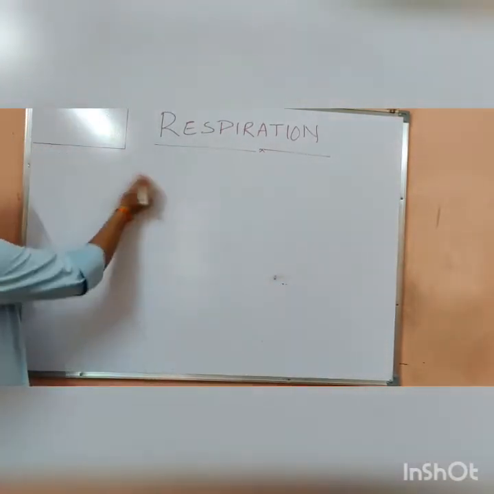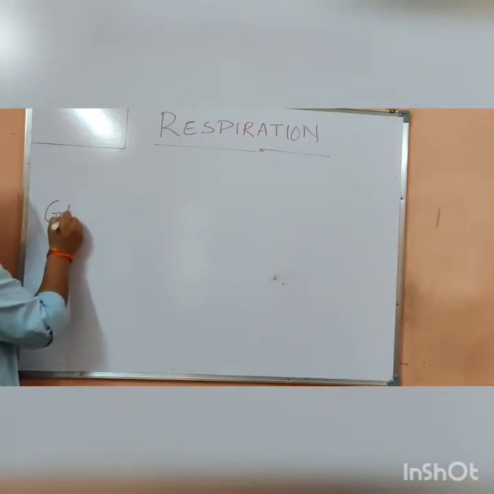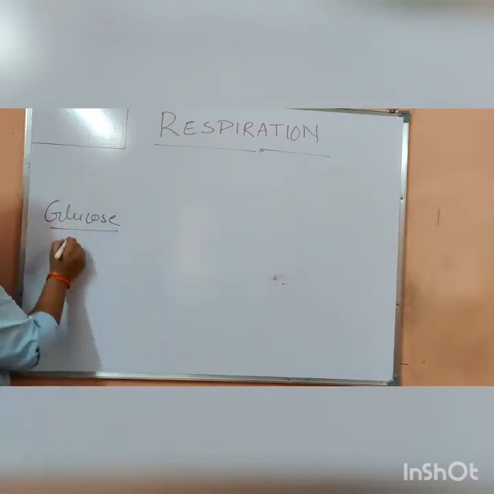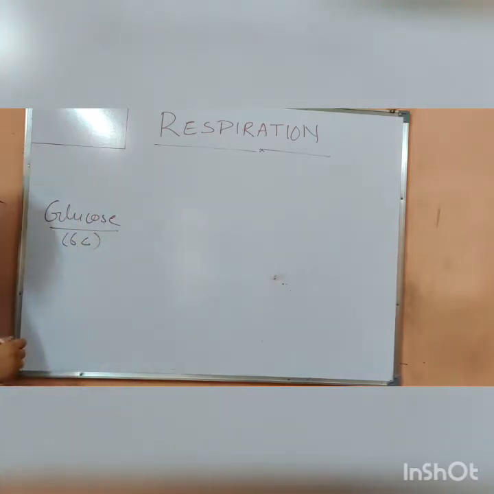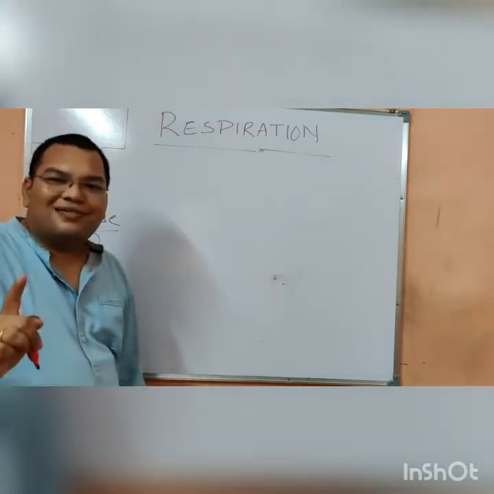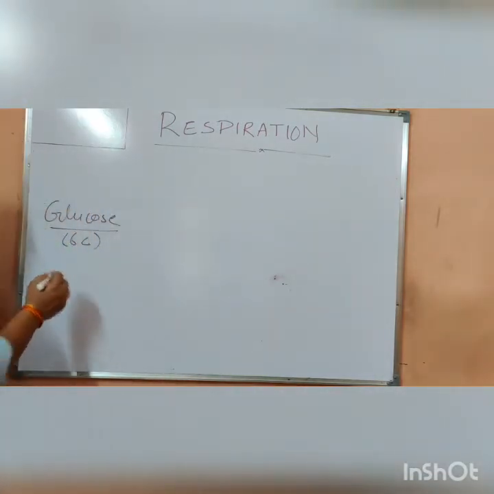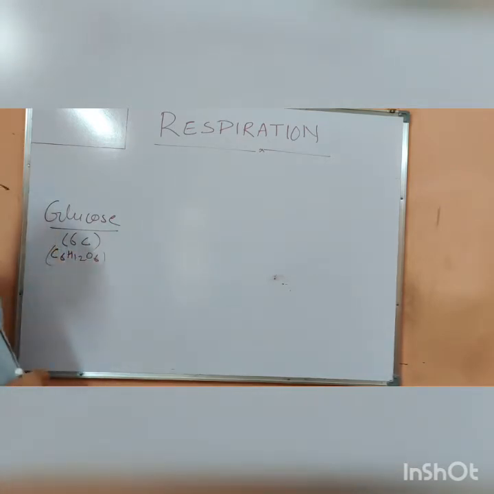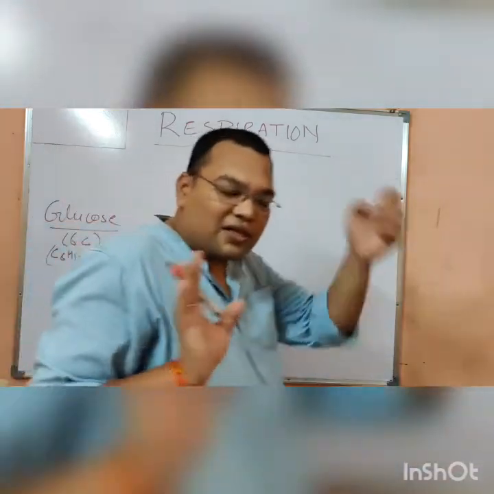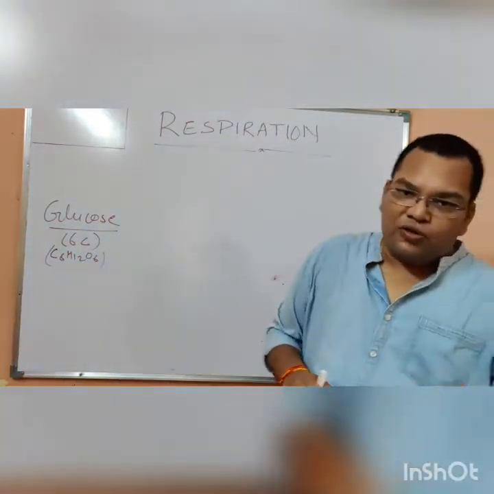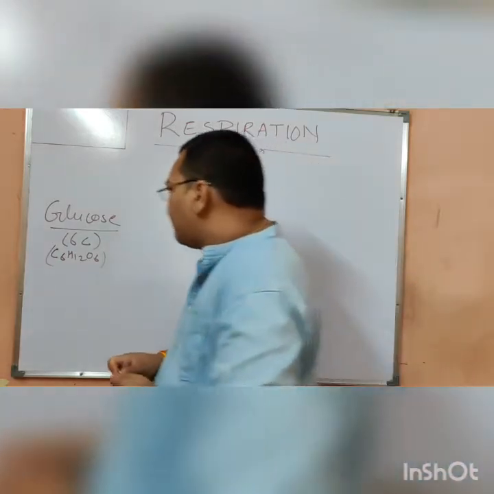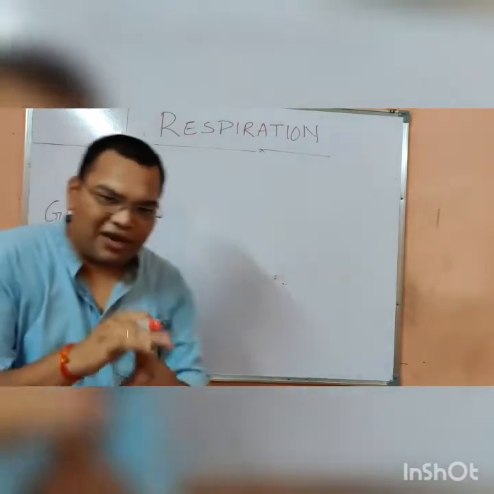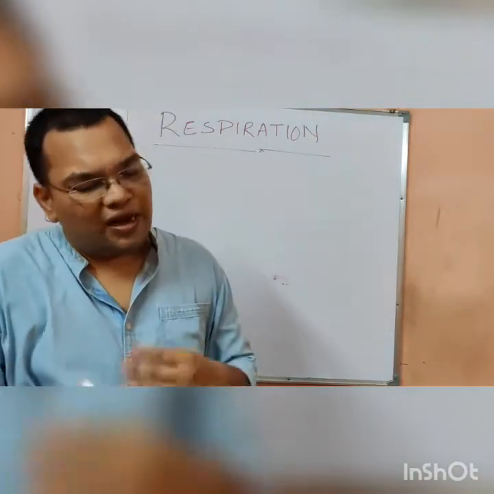Now, let us suppose the glucose is there. In this topic, we are going to complete so many things. The glucose is a 6-carbon compound. That means one molecule of glucose contains 6 carbons. And I think all of you know the formula for glucose: C6H12O6. That is correct. I am talking about the figure given in your NCERT book, page number 102, I think.